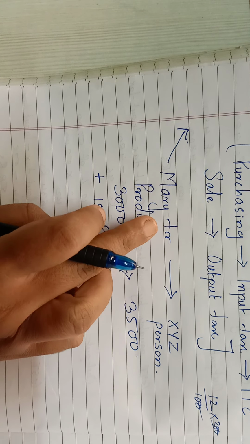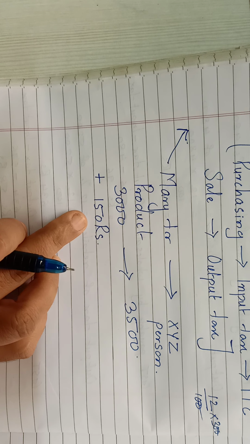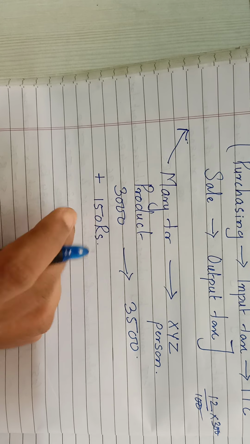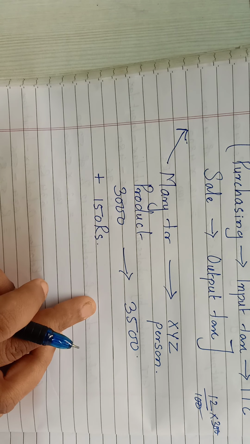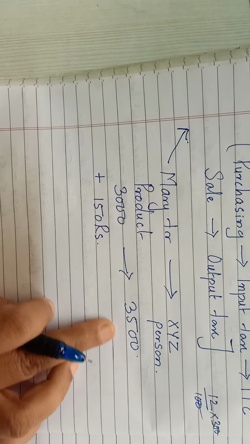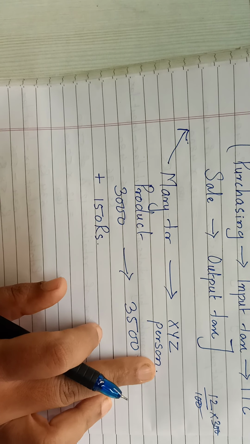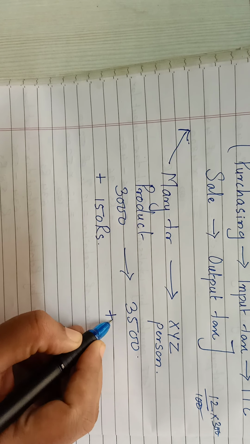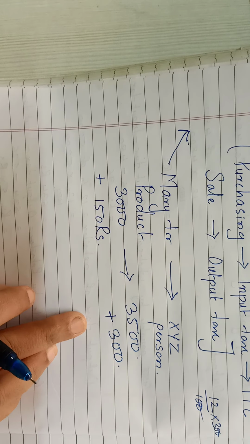So if I am not using that product, I am not supposed to pay this GST. Whatever GST I have given while purchasing, I should get it back. So when this XYZ person takes the product from me, he is also bound to pay GST. Say he pays a GST of 300 rupees to me.